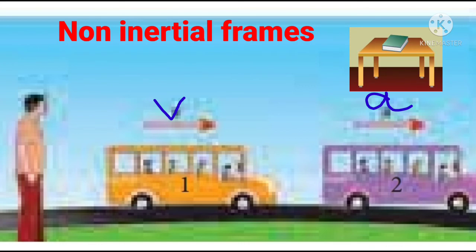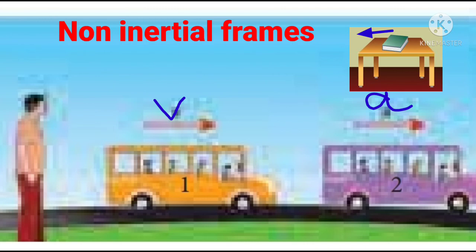Next, we are going to discuss non-inertial frames. Suppose an object remains at rest on a smooth table kept inside the train, and the train suddenly accelerates. Note the word accelerates: the object appears to accelerate backwards even without any force acting on it. As the object gets accelerated without being acted upon by a force, it implies that the train is not an inertial frame when it is accelerated.